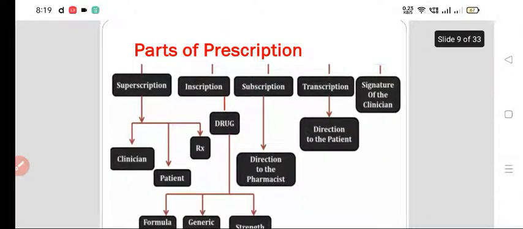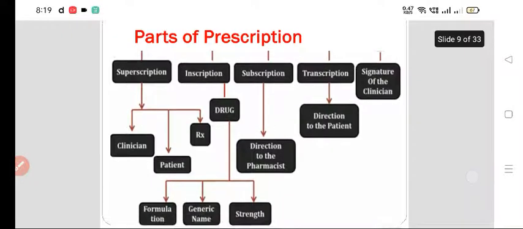Now that we all know, this is the summary. Parts of a prescription: superscription, inscription, subscription, transcription, and lastly the signature of the clinician. In the superscription, what do we have to write? We have to write the details of the doctor, the details of the patient, and the symbol RX.